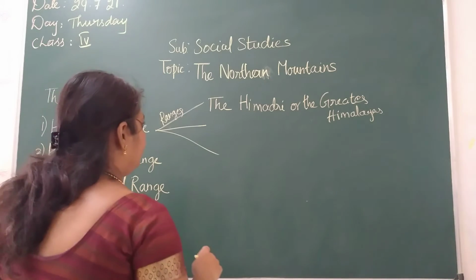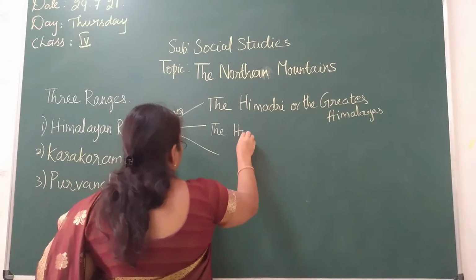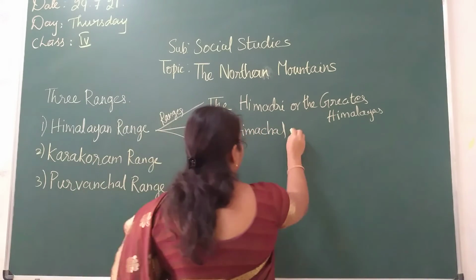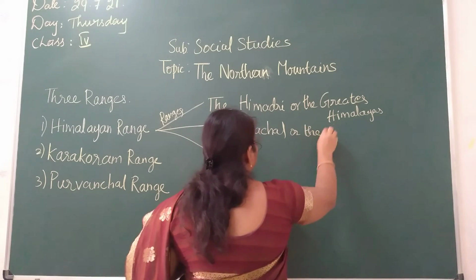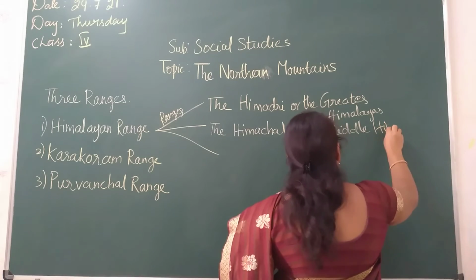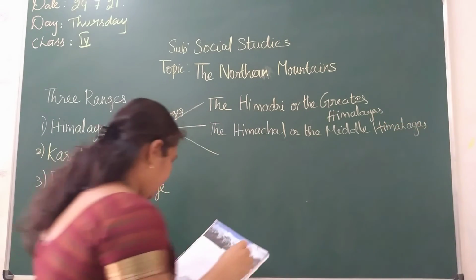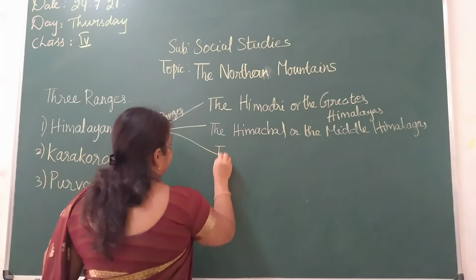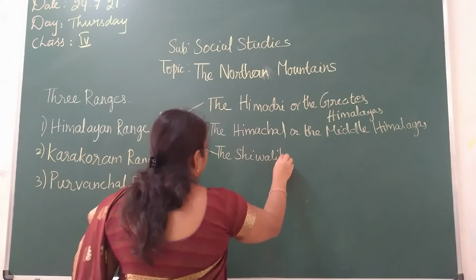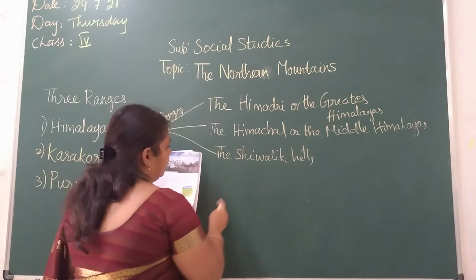The next one is Himachal, or the Middle Himalayas, children. And the third one is the Shivalik Hills, or the outer Himalayas.